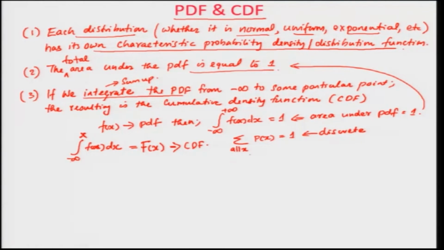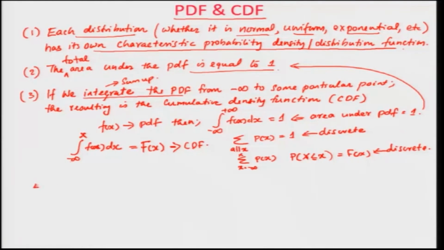Another example is the summation from x equal to minus infinity to some x of p of x, which gives you the probability of x less than or equal to some x. This is your F of x in the case of discrete.